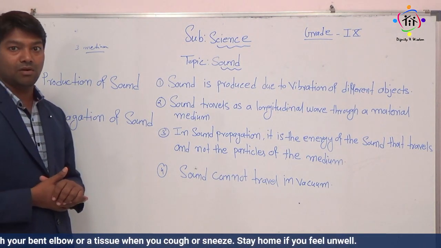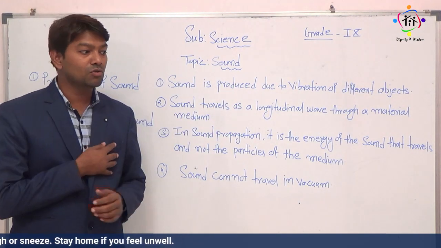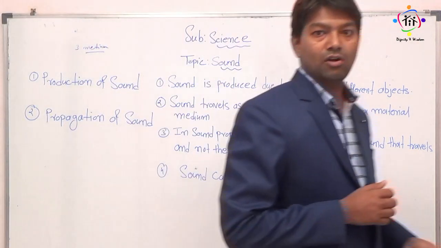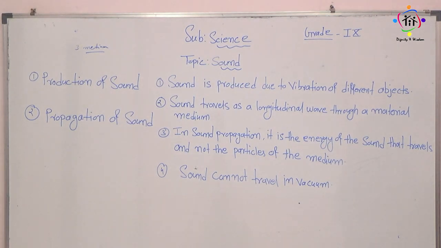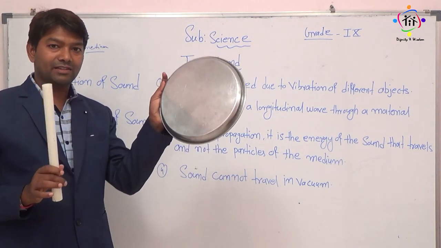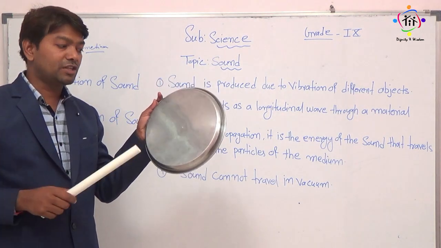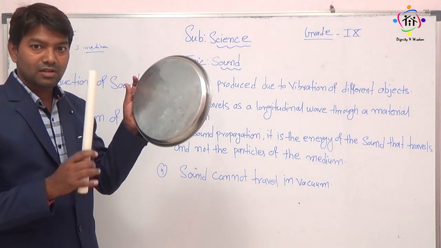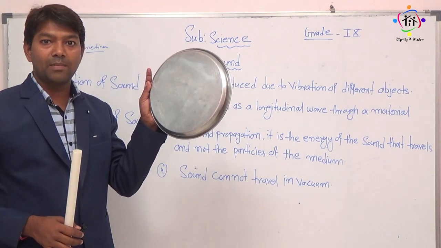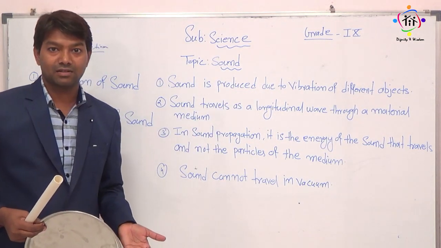There are some facts about the sound. Number one, sound is produced due to vibration. Whenever you are banging something, just now I have shown you the object. You can see this object, right? You can try in your home also. You take the plate and you bang this object. Now sound is produced, and in the same way there will be some vibration also in this. Now still this plate is vibrating. Whenever you bang, there will be vibration. So the sound is produced due to the vibration of different objects.